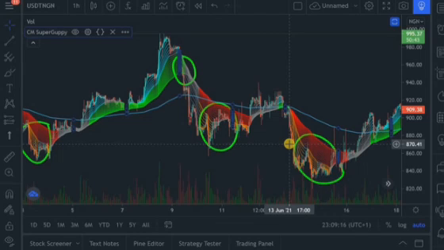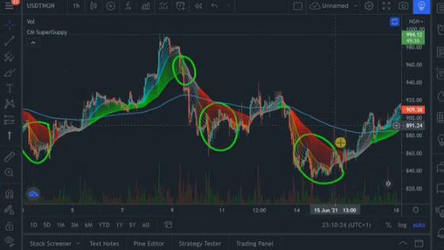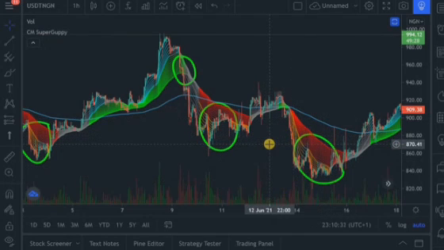Now let's bring out the calculator. Now I would have to divide 107,865 naira by 870. Now I would get 123.98 USDT. Right now we are getting more USDT than when we started. This shows that this strategy is working perfectly. Now let's continue. So if I had bought at these two regions and my average price was around 870, now I can sell it at a higher price.